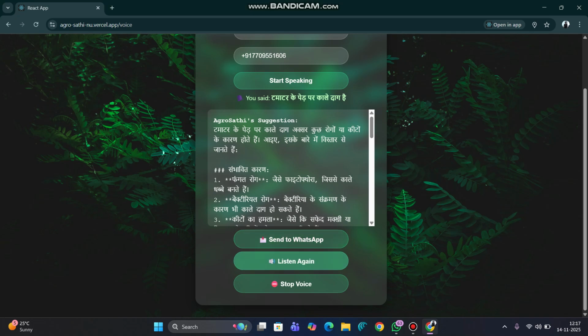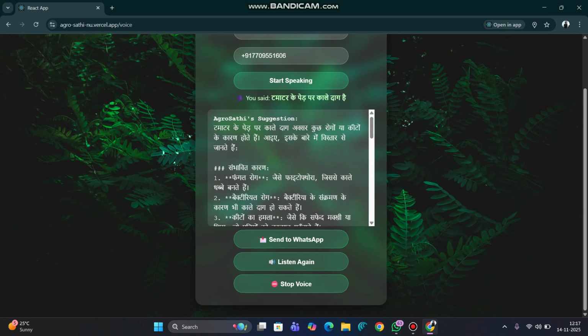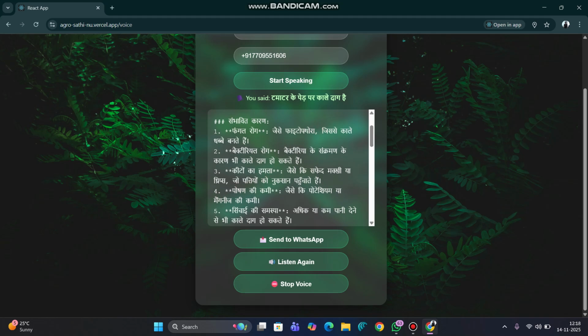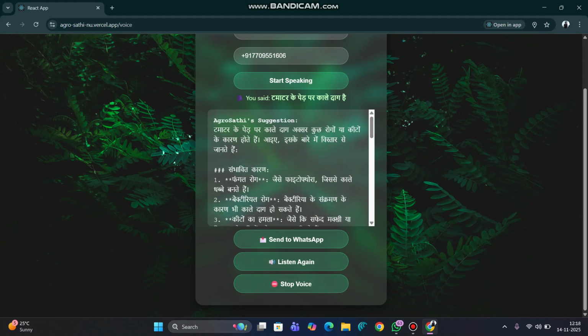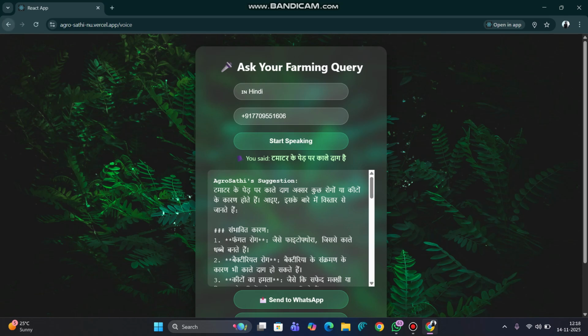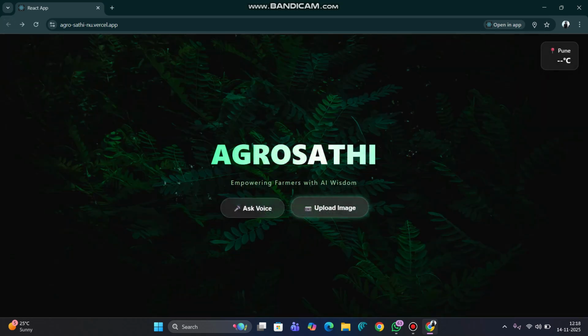And we also have a listen again button. So when the response comes, the speech synthesis reads it out, so that farmers who are not able to read can understand it just by hearing. We also have a stop button for it. Okay, this was the first module, and the second module is the image module.